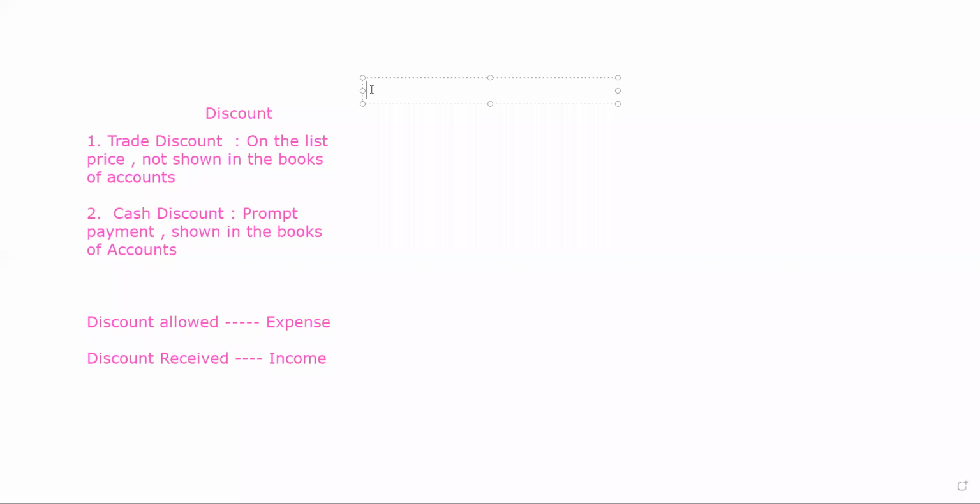Now I'm setting an example in front of you. For example, let goods be purchased for rupees 10,000 at trade discount 10% and cash discount 2%.